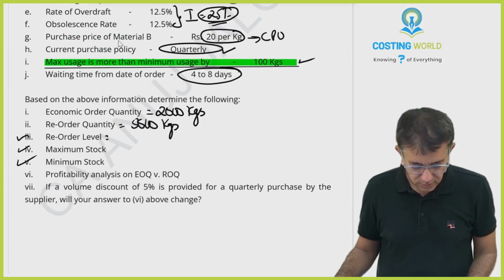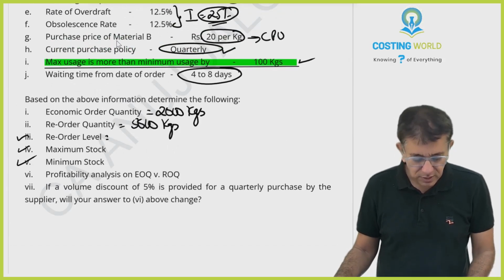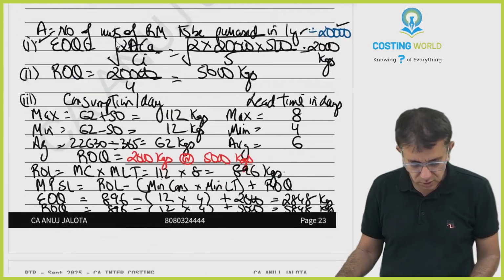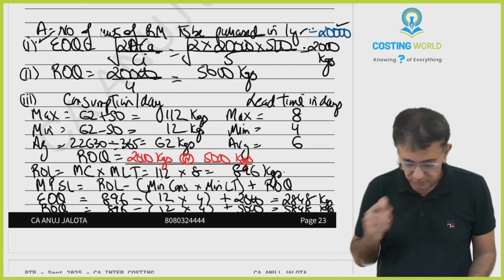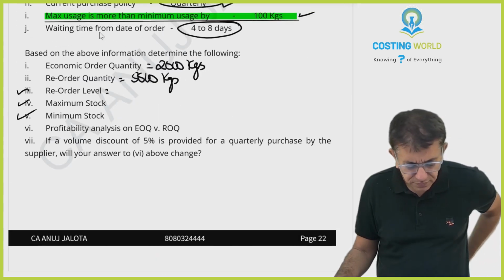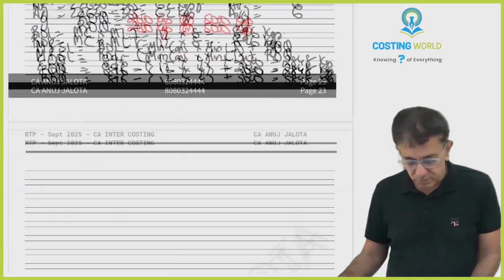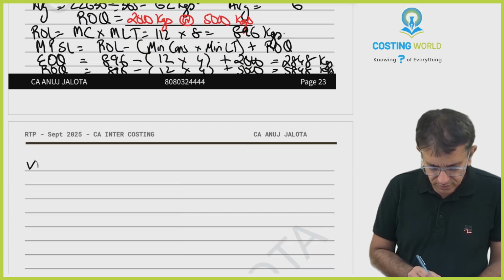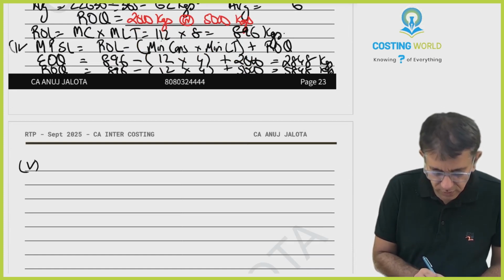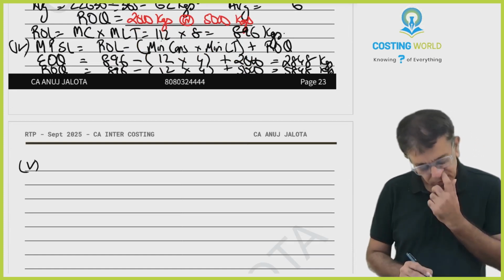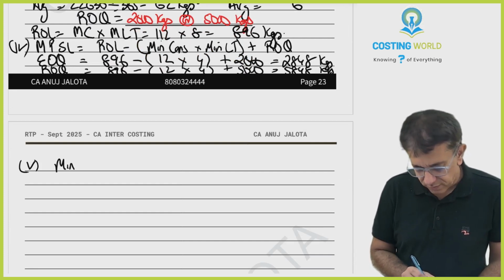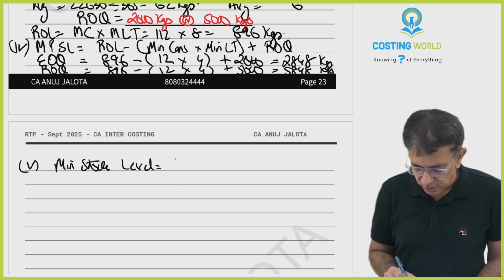Wait, what all is done? Third is done, maximum stock. First is done, second is done, third is done, fourth is done. Now minimum stock. Okay. This is the fifth one. I guess this was the fourth one. Okay. Fifth one. They want minimum stock level. Minimum stock level means minimum desirable stock level. How do you compute that?